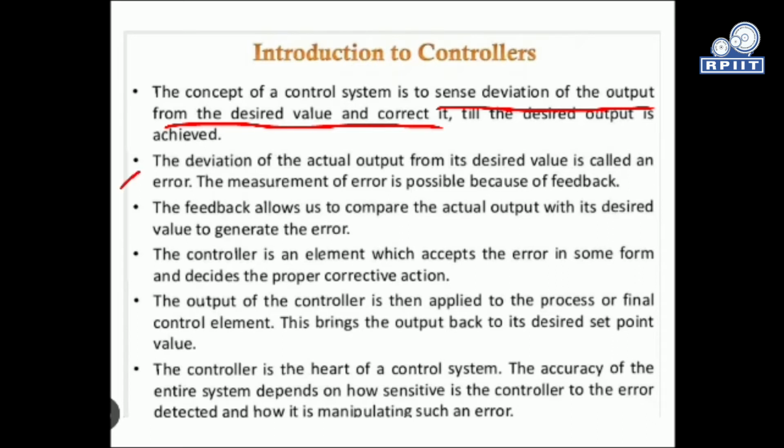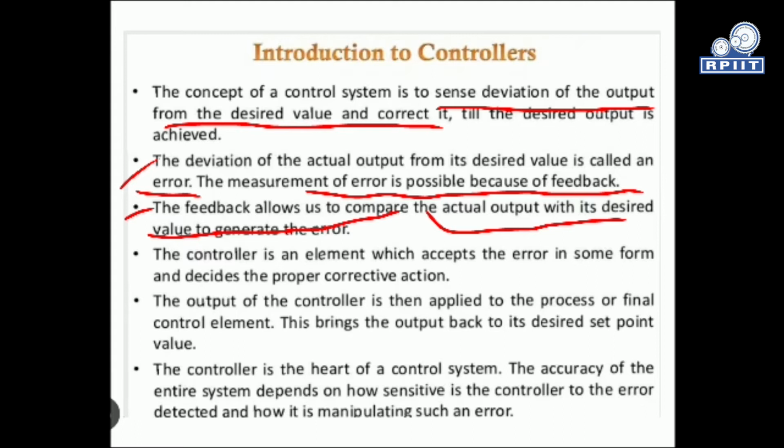The second is the deviation of the actual output from its desired value, which is called an error, right? So we are giving some reference input and we are getting some different output, so there will be an error. The measurement of error is possible because of the feedback element. So we can measure this error by using the feedback element. What is the function of feedback? The feedback allows us to compare the actual output with its desired value to generate the error. So feedback basically compares the actual output and desired output, so that will give an error.